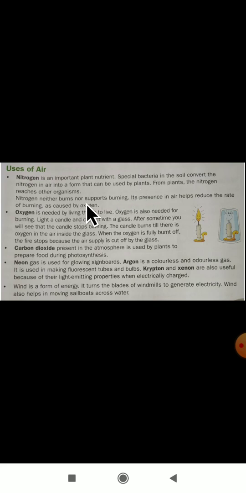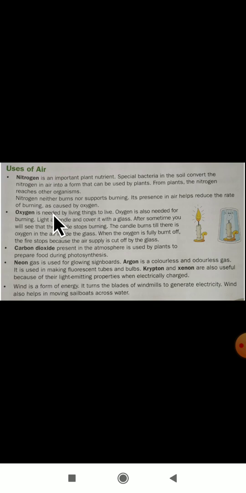Nitrogen neither burns nor supports burning. Its presence in air helps to reduce the rate of burning caused by oxygen. See, if nitrogen is present, burning is less possible, but if oxygen is there, burning will take place fast.